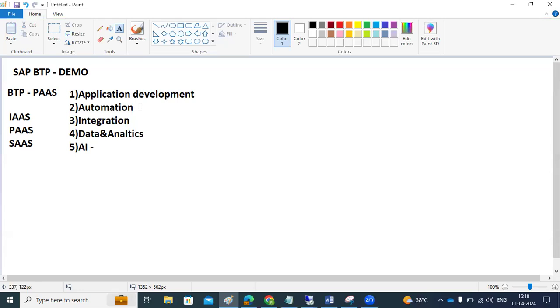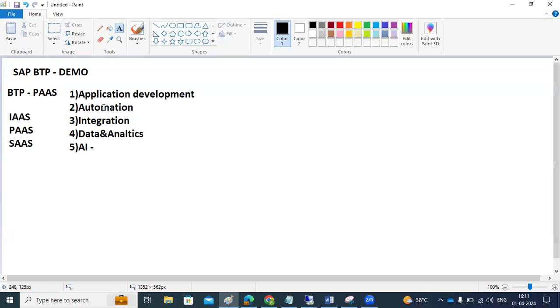On the automation side, we have build process automation, workflow management, RPA, and robotic chatbots. All these services and tools come under automation, right? Coming to the application development side, we have SAP Build Apps, Work Zone, some studio, and mobile services. There are also many DevOps-related services like alert notification, automation pilot, and some delivery, CTMS.